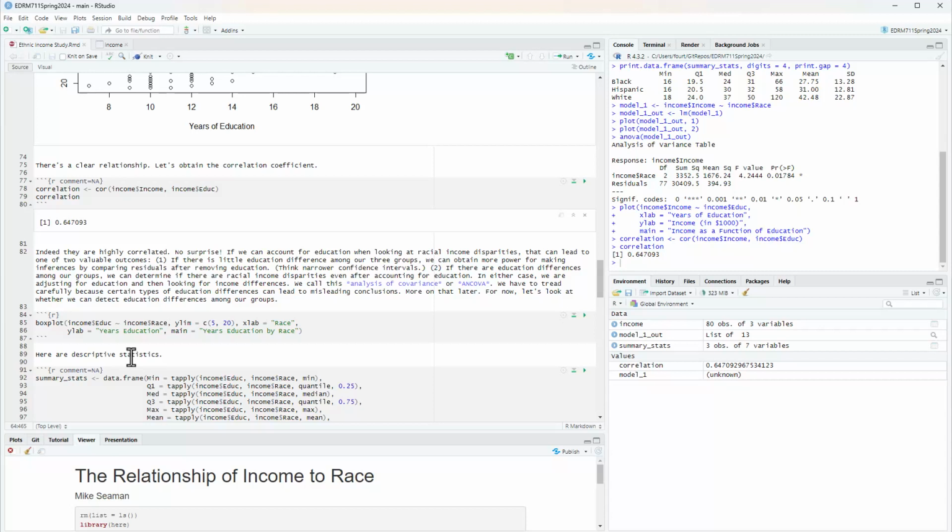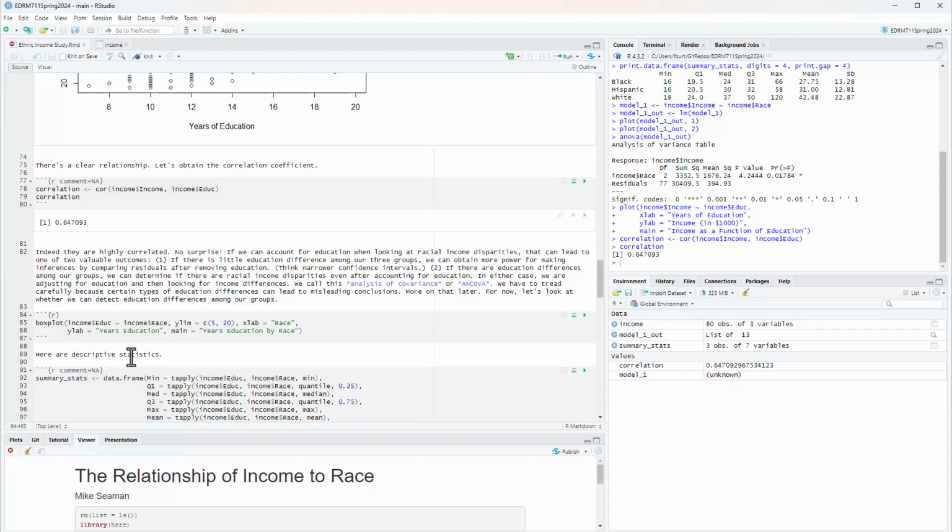Now we have to tread very carefully because certain types of education differences can lead to misleading conclusions. And I will talk about that later on because it's indeed the case that many of the ANCOVAs that I've seen in my experience are done incorrectly and reach potentially wrong conclusions. Sometimes they could reach conclusions that are the opposite of the ones they should be reaching because of the way that they're treating the covariate.